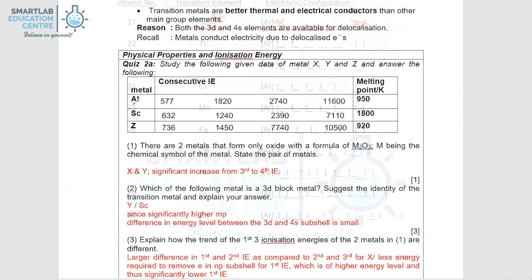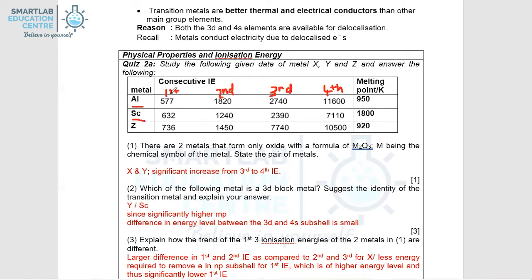ionization energy. Let's now take a look at the ionization energy of aluminium and scandium. By looking at the pattern of the first to the fourth ionization energy, it is clear in the case of aluminium, the significant increase in the ionization energy occurs from the third to the fourth IE. Looking at scandium, scandium follows the exact same pattern as aluminium, whereby the significant jump in ionization energy occurs from the third to fourth.